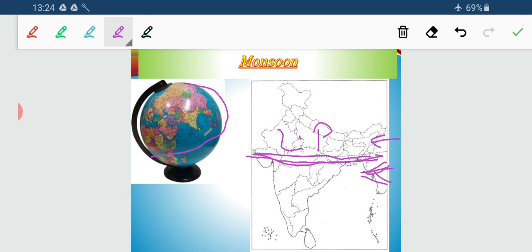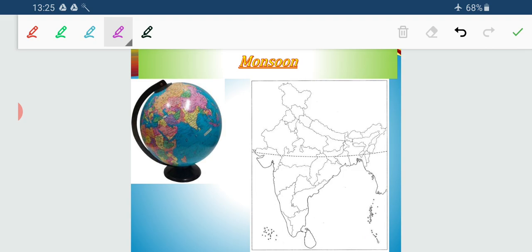And the high pressure zone at that time is on the water body, the Indian Ocean. This is the Indian Ocean and this is the Indian landmass. So when high pressure is on the Indian Ocean, where will the winds blow? Winds will blow from the Indian Ocean to the Indian landmass.